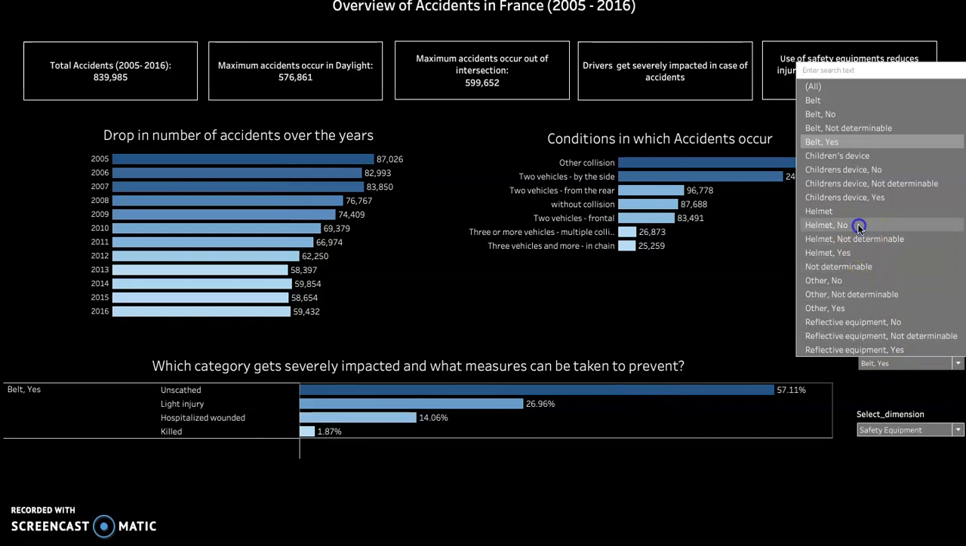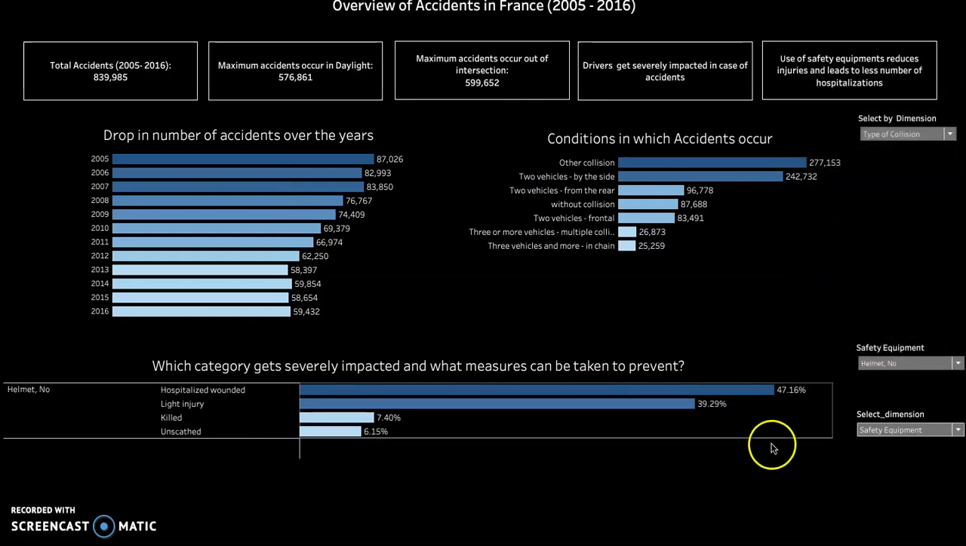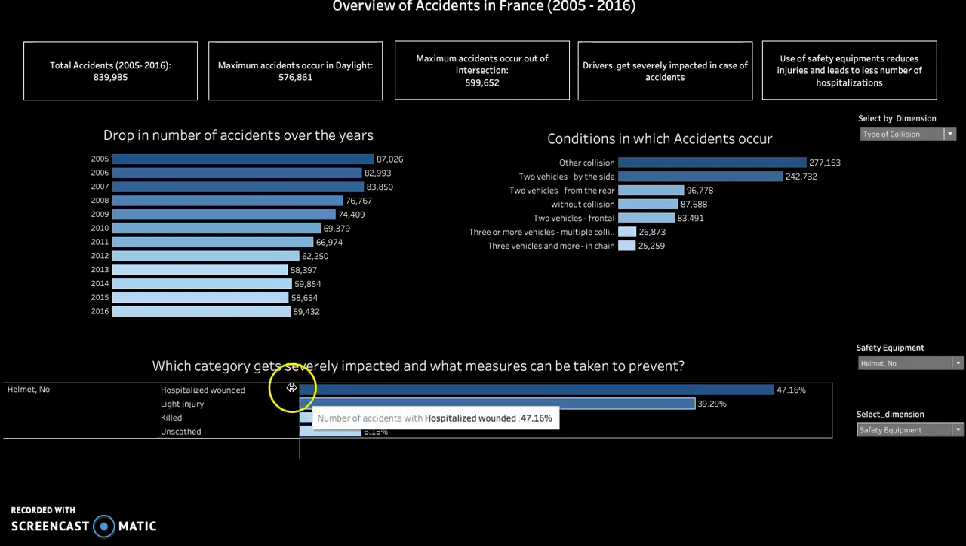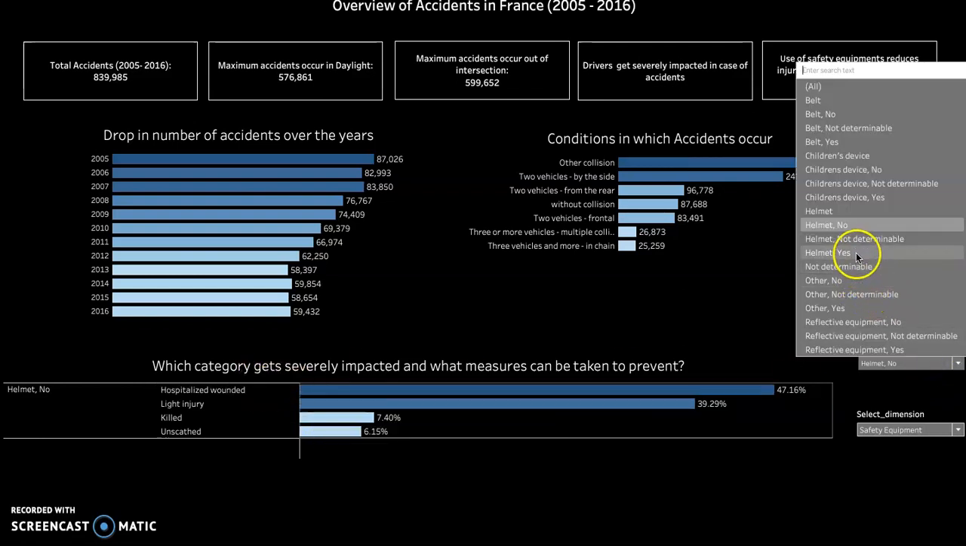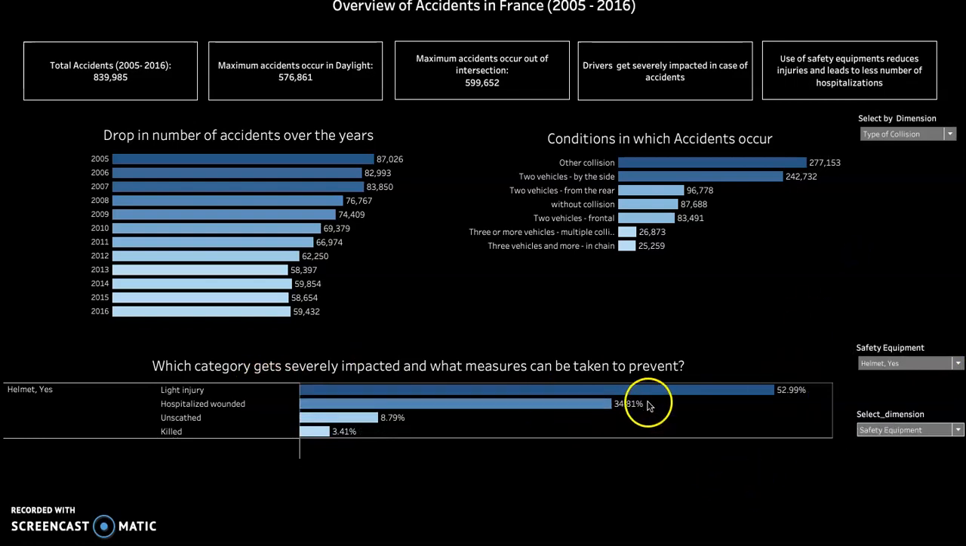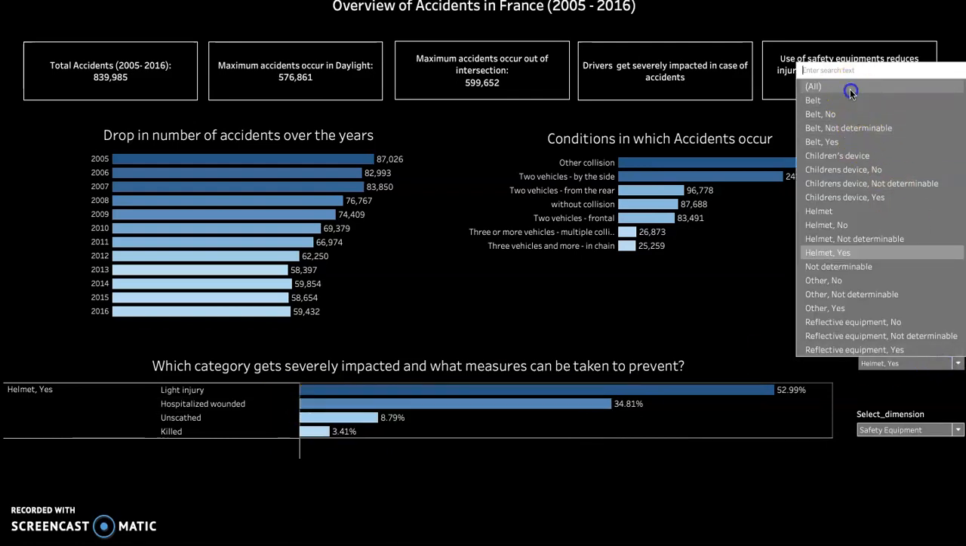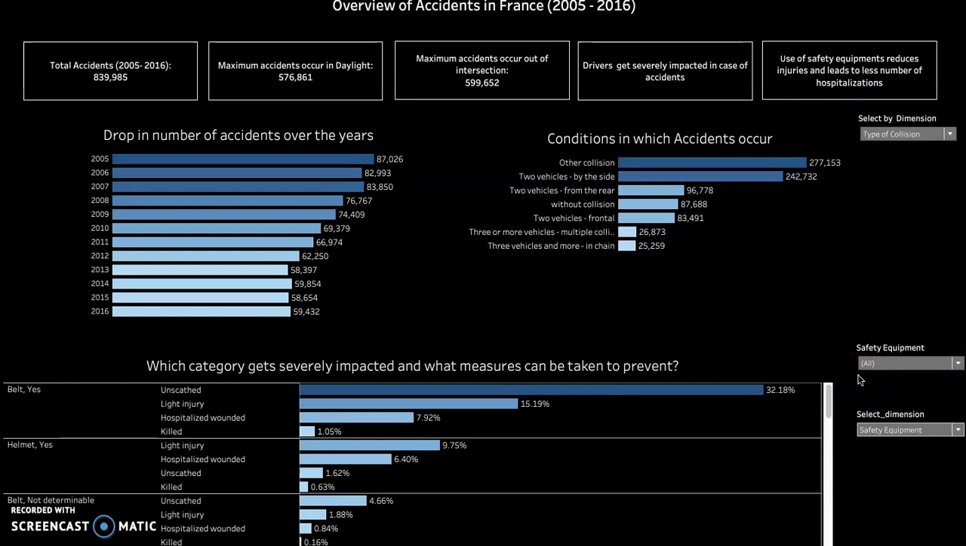The same holds true for helmet as well. You can see about 47% of the users who did not wear a helmet and who met with an accident were severely injured and had to be hospitalized, as against 34% of the users who had a helmet on but who met with an accident were severely injured and had to be hospitalized. Thus, it's seen that use of protective or safety gears like a seat belt or a helmet is a must for traveling, for drivers, for passengers, for everyone.